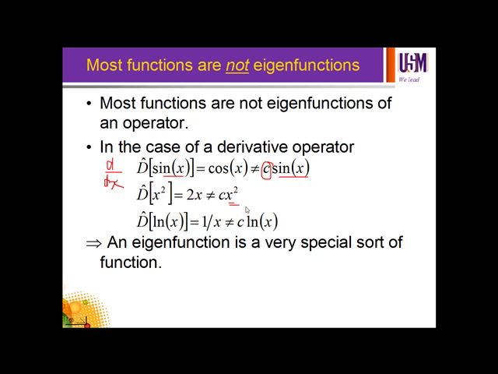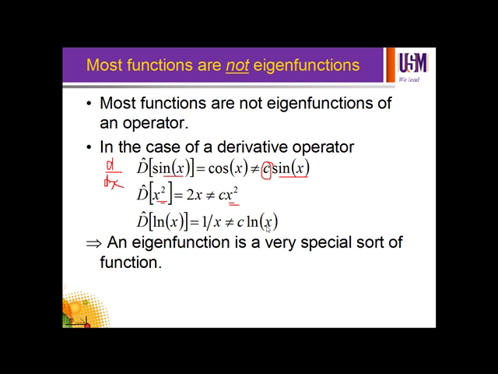Remember that for an eigenfunction, the function on the left hand side should be the same as the function on the right hand side. But when you apply the operator to x squared, what you get is 2x. The same thing with ln x: you differentiate it, you get 1 over x, not c ln x. So most functions are not eigenfunctions.